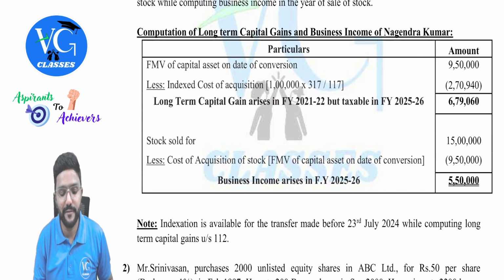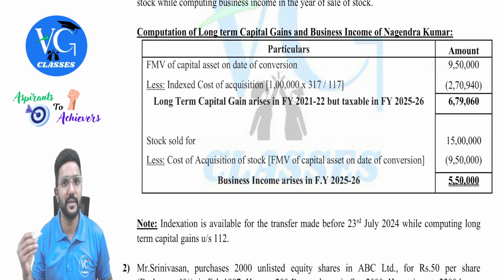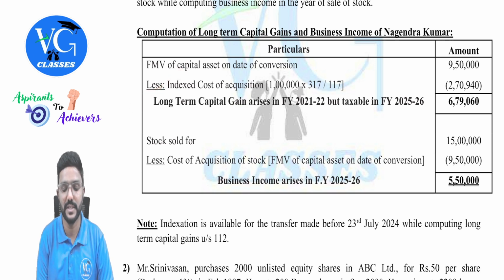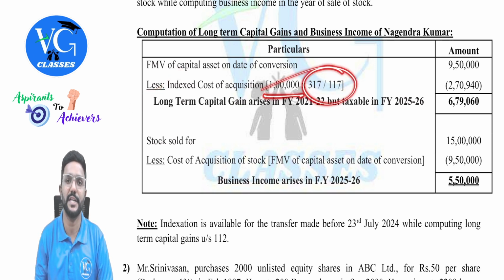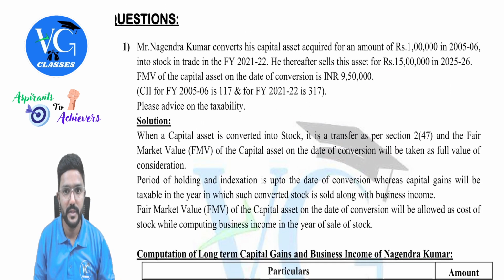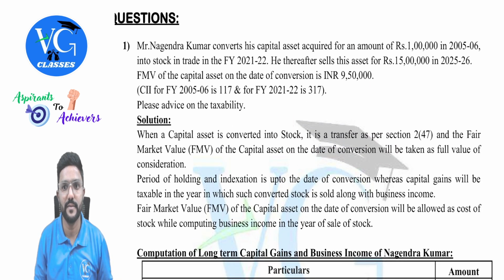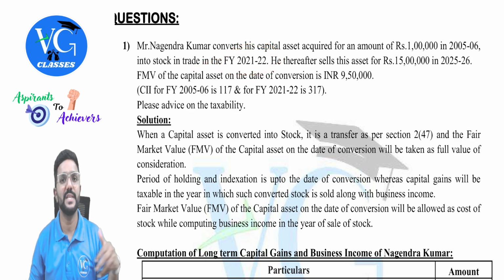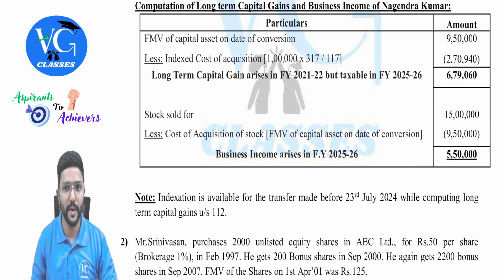So 9,50,000 is the fair market value of the capital asset on the date of conversion. From that, I will reduce the indexed cost of acquisition, which is the actual cost with indexation applied, and it's a long-term asset. What is the date of transfer? Here he sells this asset for 15 lakh in 25-26. The date of conversion is in the financial year 21-22. So is indexation available for this asset? Yes, indexation is available.